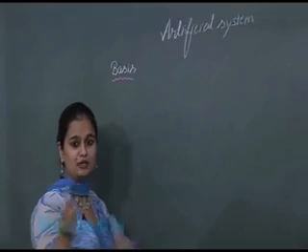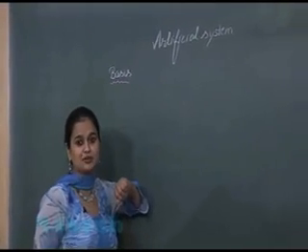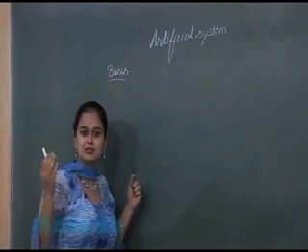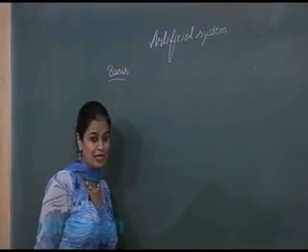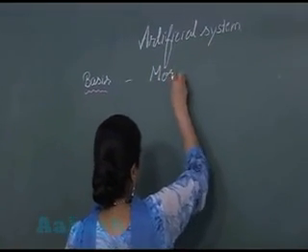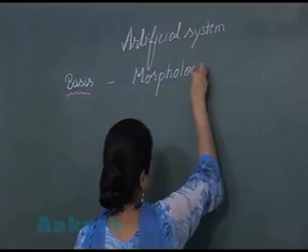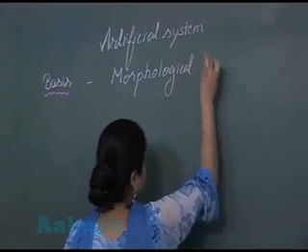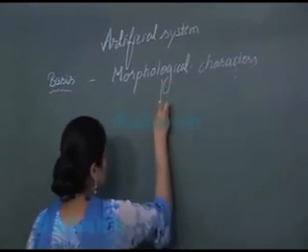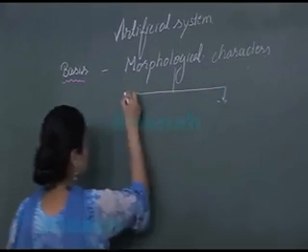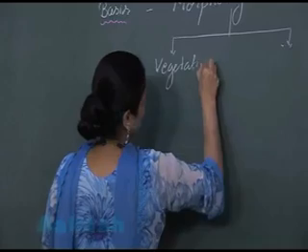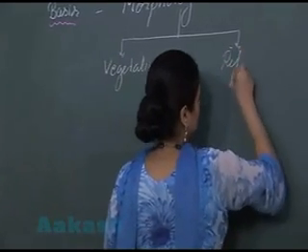In the artificial system, for the classification of the organism, there is utilization of morphological characters, that is the external features of the organism. They are utilized for classification. तो यहाँ पर use किए गए हैं morphological characters. The morphological characters which were utilized were both vegetative as well as reproductive.